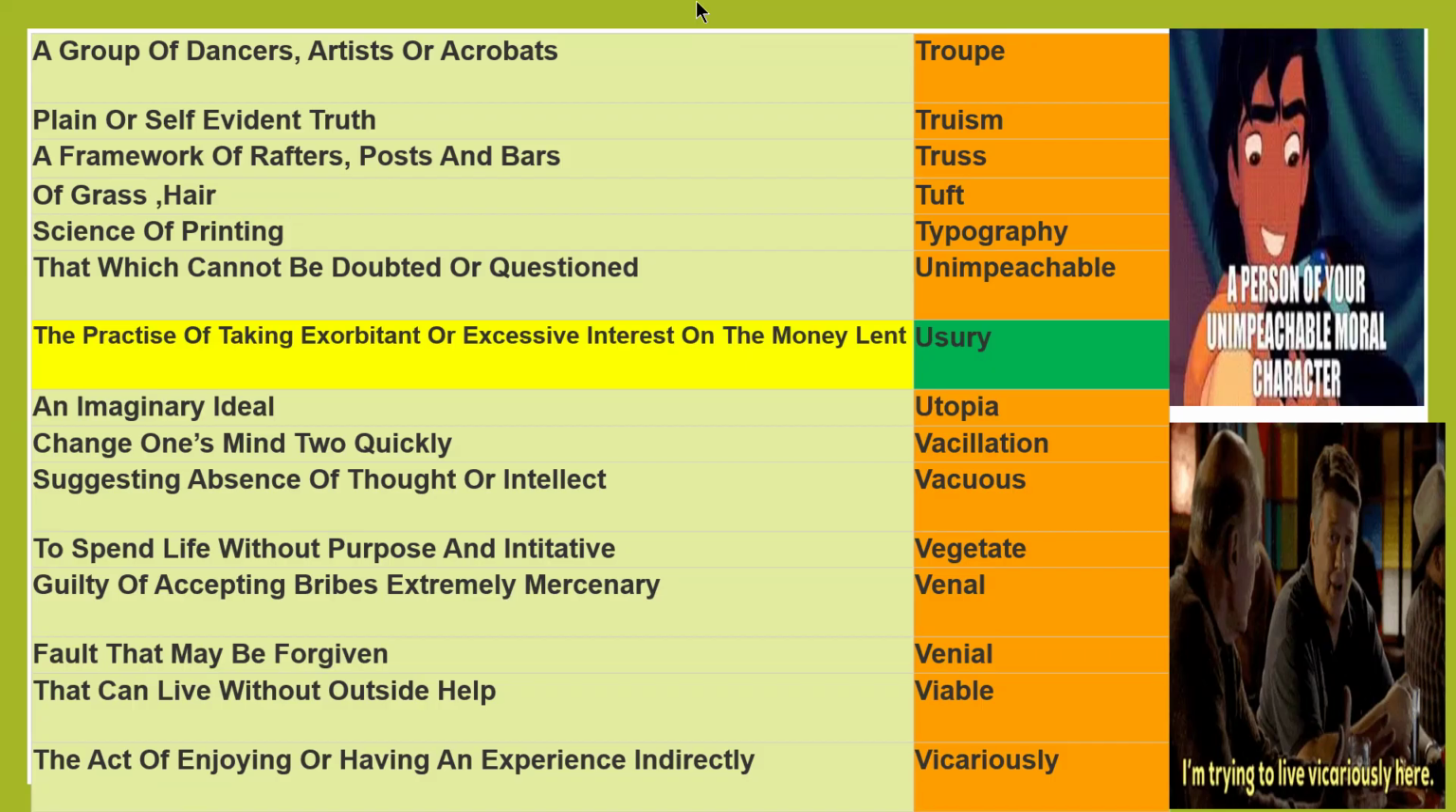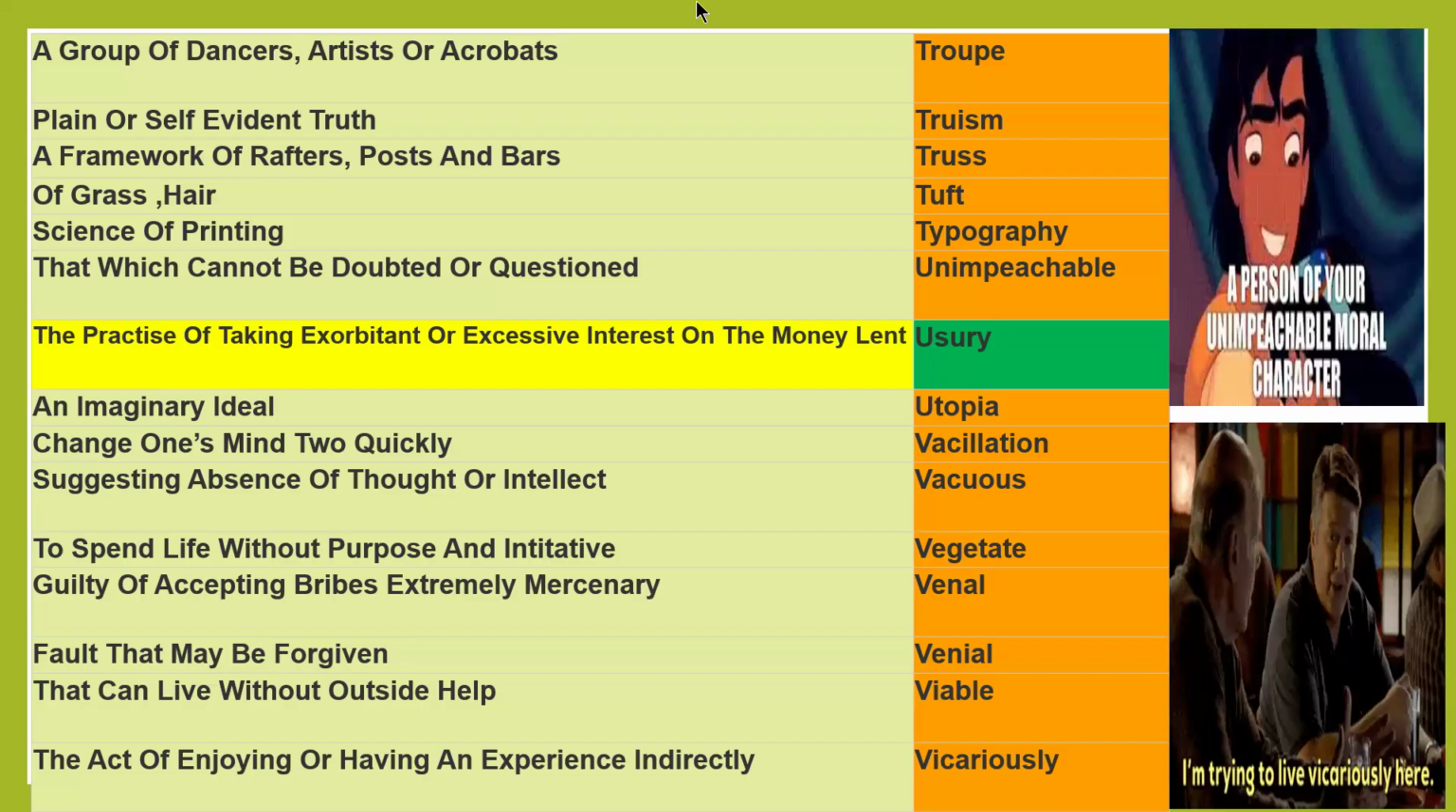Vacuous, suggesting absence of thought or intellect. Vacuous means suggesting absence of thought or absence of intellect. Vacuous, vacuum person. Vegetate, to spend life without purpose and initiative. Vegetate means a person who is spending his life, there is no purpose in his life. Just spending his life. So no purpose. Vegetate.